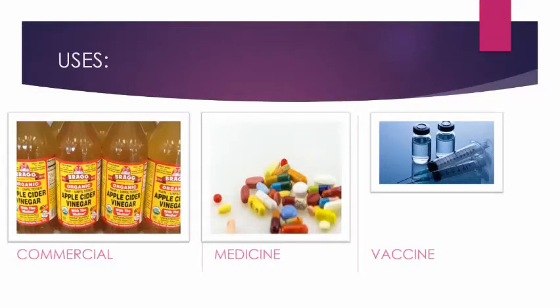Microorganisms are used for the large scale production of alcohol, wine and acetic acid, which is vinegar. Yeast is used for commercial production of alcohol and wine. For this purpose, yeast is grown on natural sugars present in grains like barley, wheat, rice. The sugar has been converted into alcohol by yeast. This process of conversion of sugar into alcohol is known as fermentation. So this is the commercial use of microorganisms.